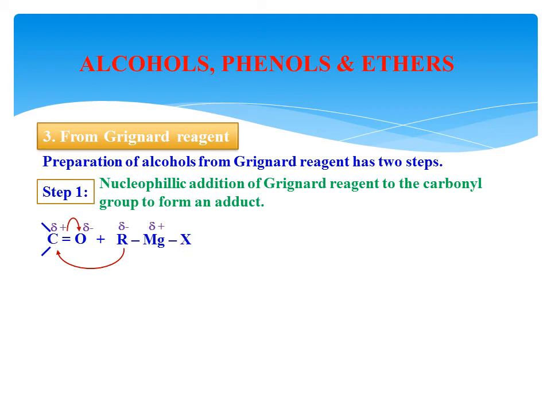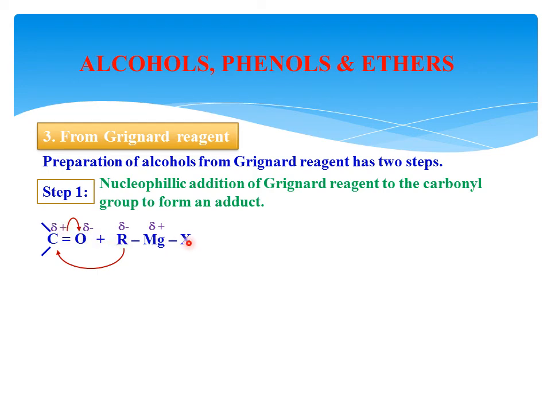How does the reaction occur? In the carbonyl group, the carbonyl oxygen is more electronegative. Therefore, the bond is shifted more towards the oxygen. Therefore, oxygen has attained the delta negative charge and the carbon has attained the delta positive charge.